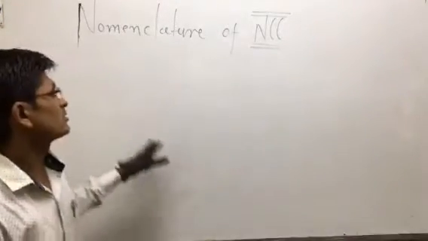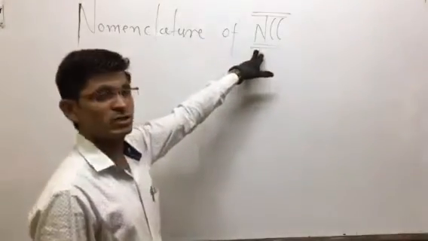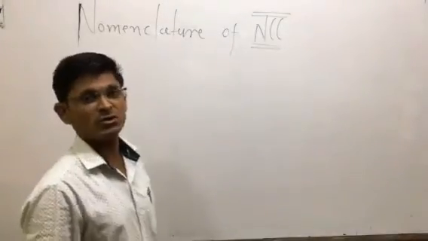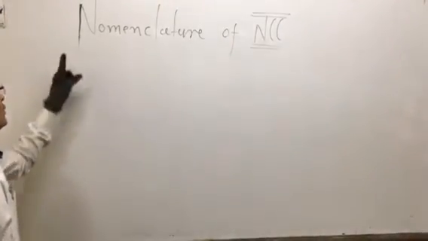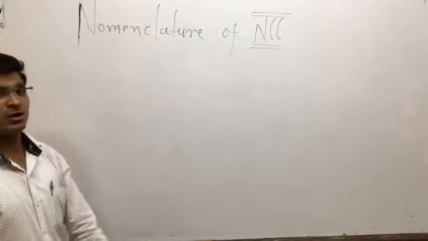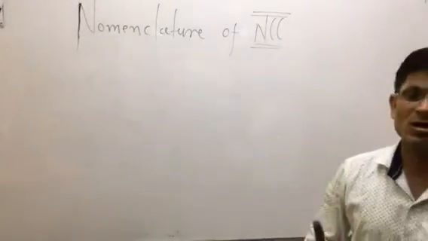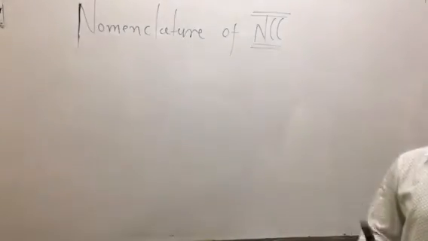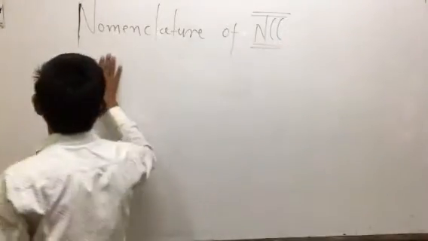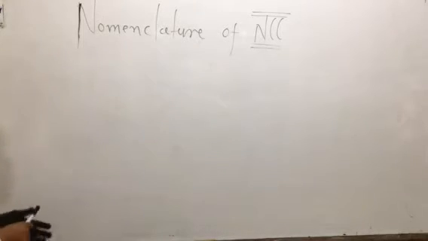Let us continue with NCC, nitrogen containing compounds, that is, compounds containing a nitrogen atom. In the previous lecture we studied the introduction of nitrogen containing compounds, that is nitro compounds, amines, cyanides, isocyanides and amides. In this lecture we will see the continuation of the nomenclature of nitrogen containing compounds.